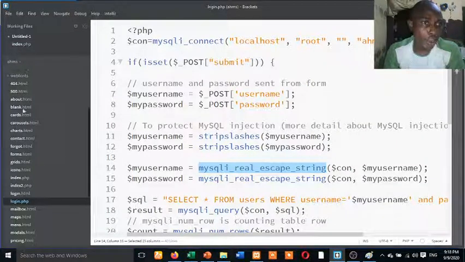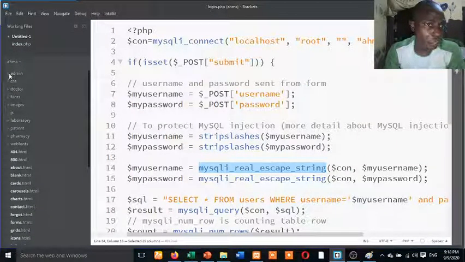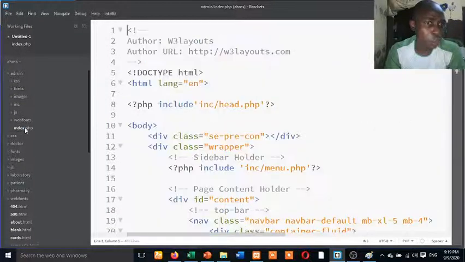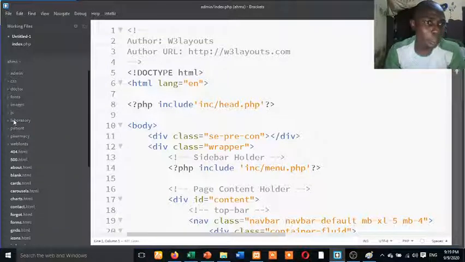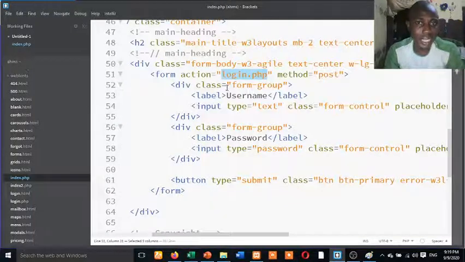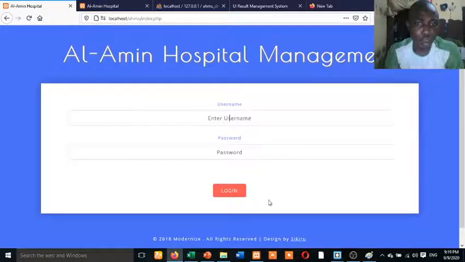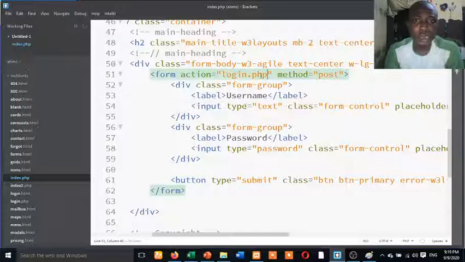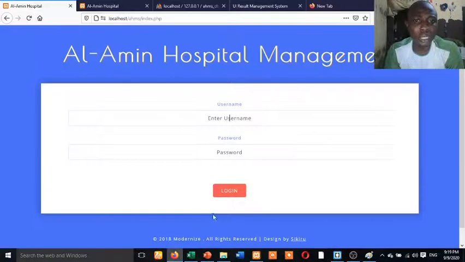Don't forget, in our admin we only have index.php there. No, I think this is not the admin. It is the direct portal, which is this index.php here. Are you getting that? That's where we are. I created a file, and in your form, this form here, there is an action known as login.php, meaning that if I click on submit, what is going to run is login.php.